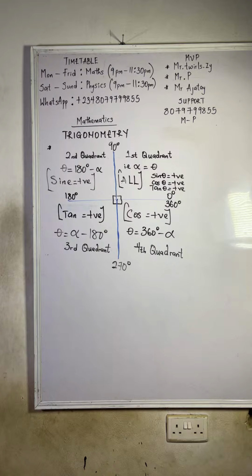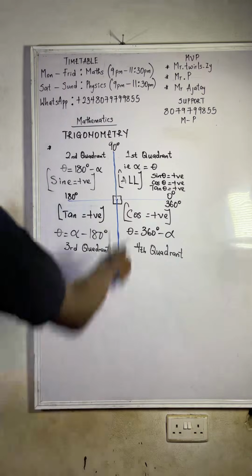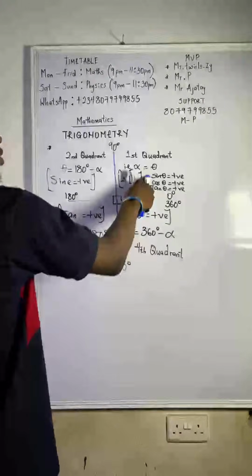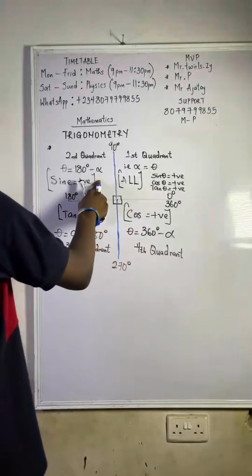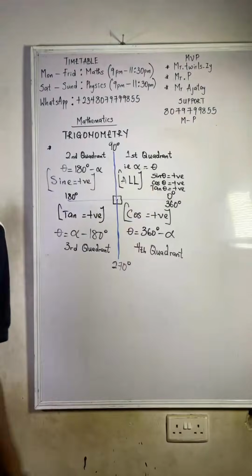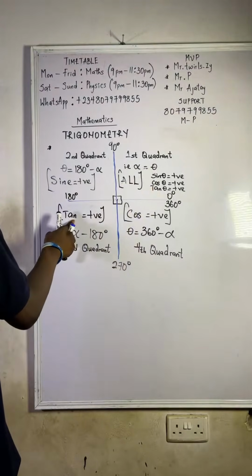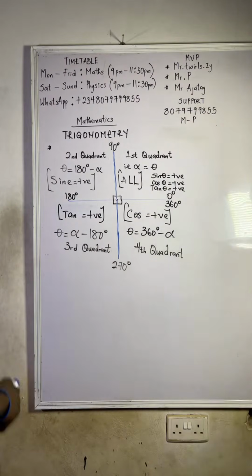To remember it easily, it means all is positive here: sine, cos, and tan, all are positive if the angle falls in this quadrant. But if it falls here, only sine is positive. If it falls here, only tan is positive. And if it falls here, only cos is positive.